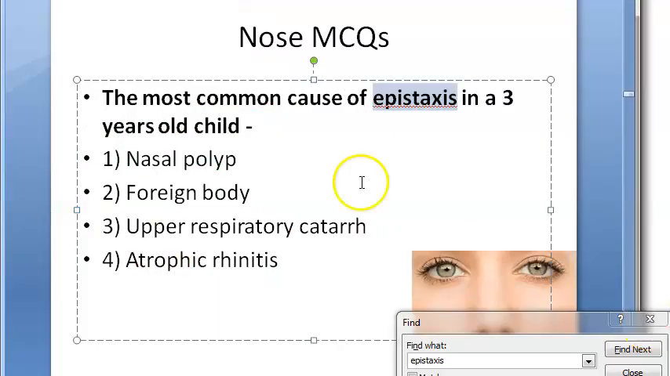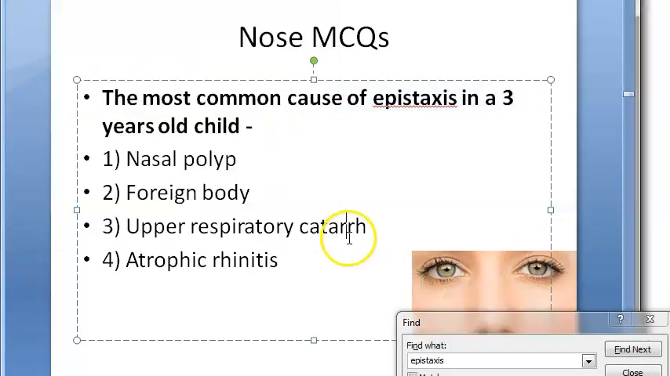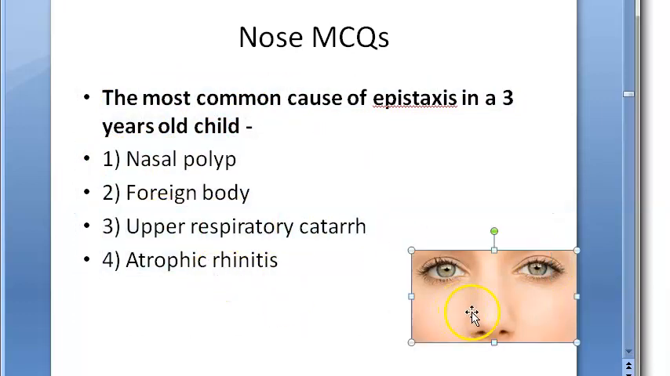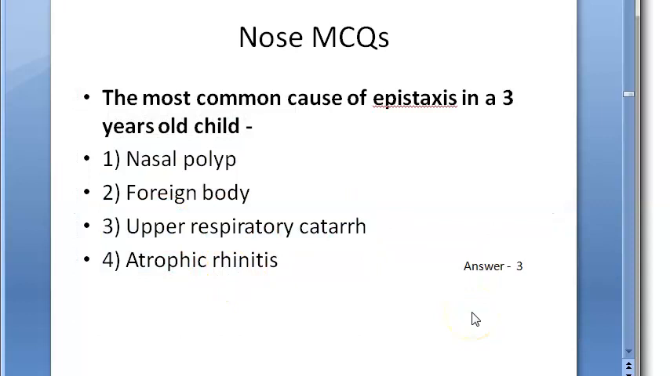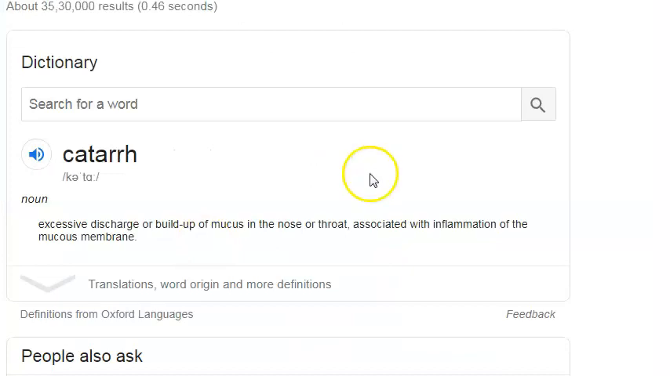How's it going, people? Shall we move on to the next question? Now they are asking most common cause of epistaxis in a 3-year-old child. Okay, so in a 3-year-old child, what do you think the cause is amongst these? Okay, so go with this one, upper respiratory catarrh. What is this? Discharge, mucus, build up, all that.